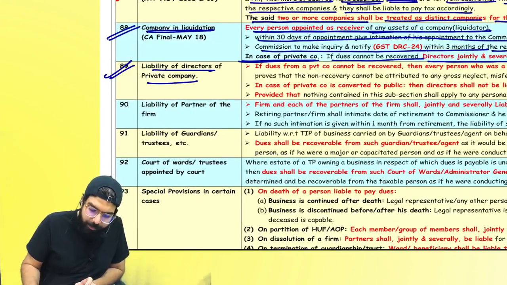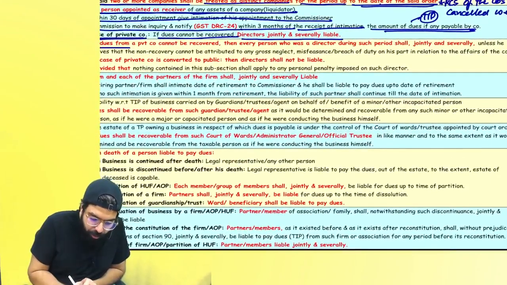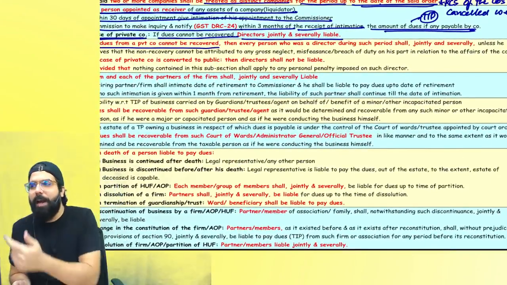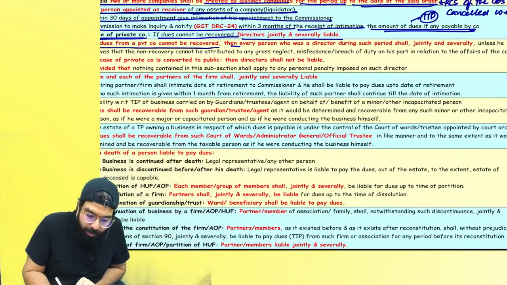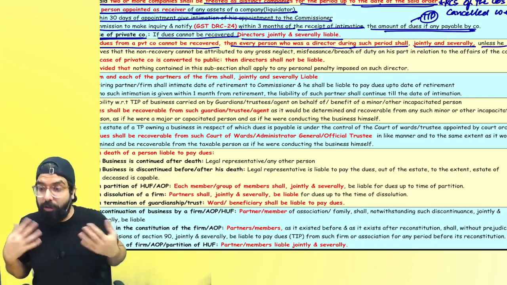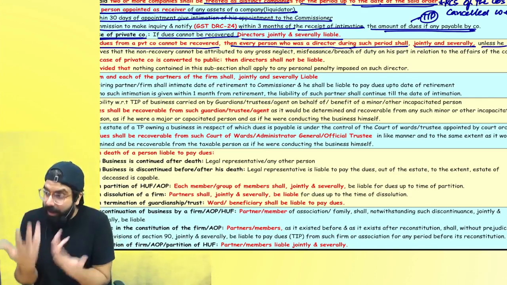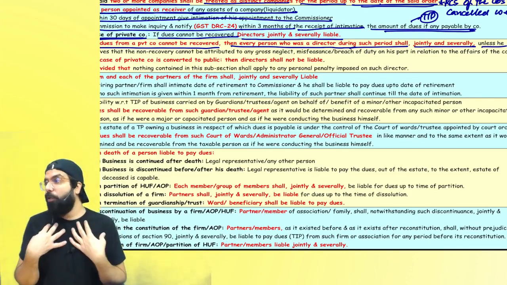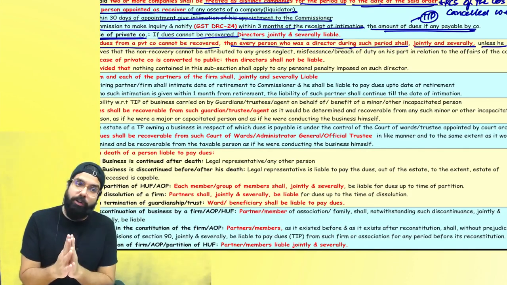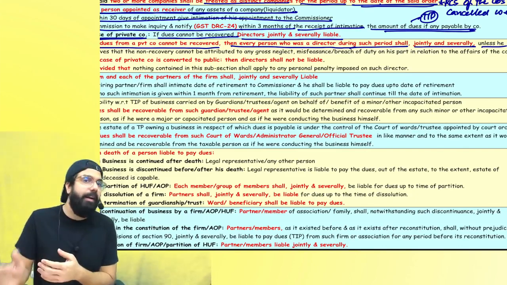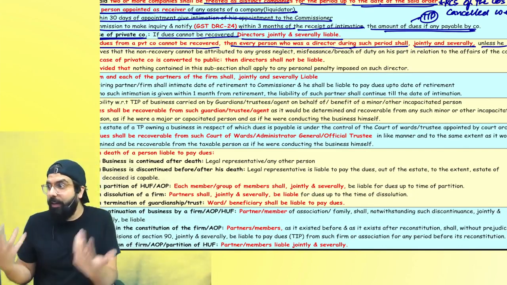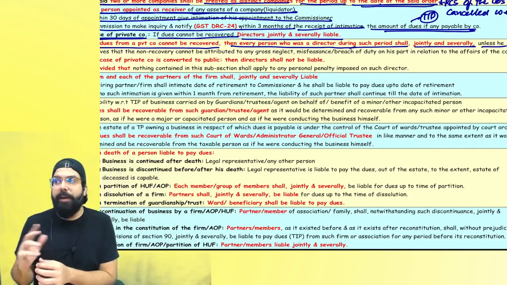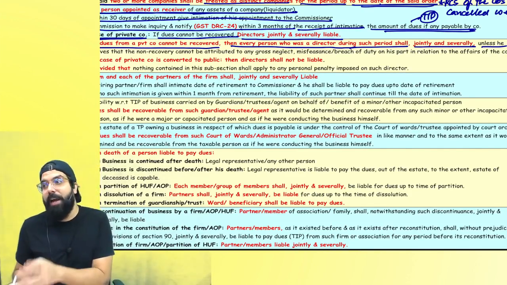Liability of the directors of a private company. Tell me one thing. If dues could not be recovered from a private company, who will be liable? Director. Whoever was a director during such period shall be jointly and severally liable unless the director proves, sir, I was not there in the country, and these dues cannot be said to be my default. If you prove that, sir, it is not because of me, then it is okay. Otherwise, every director shall be liable after the company.